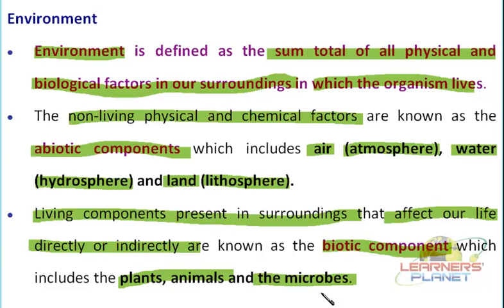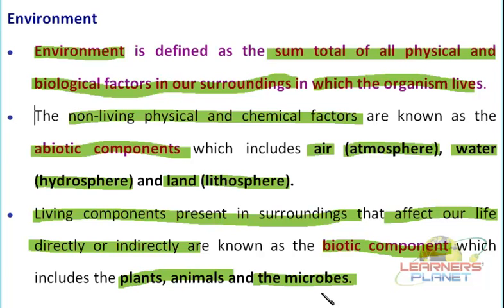These components are not living independently in that area, and they are not just using up the abiotic components present in the surroundings. Nor is it true that once they use these natural resources, they are not returned back to the environment.